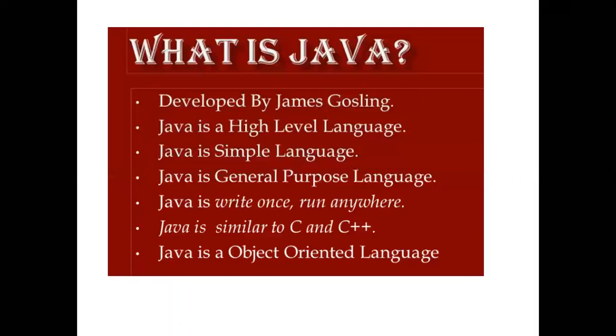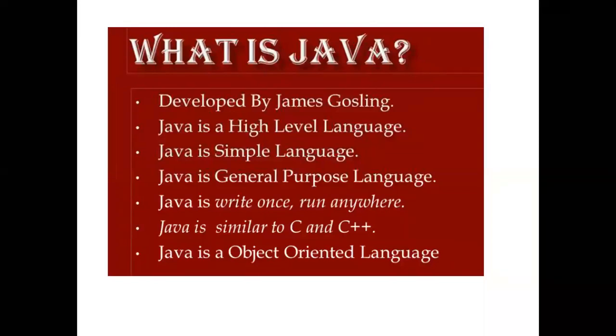So what is Java? At the starting, I am just telling you about Java, because in the Viva we will ask such basic questions. Java, you are already aware, was developed by James Gosling. It is also a high level language like C and C++. C++ is an object oriented programming language, and similar to C++, Java is also object oriented.